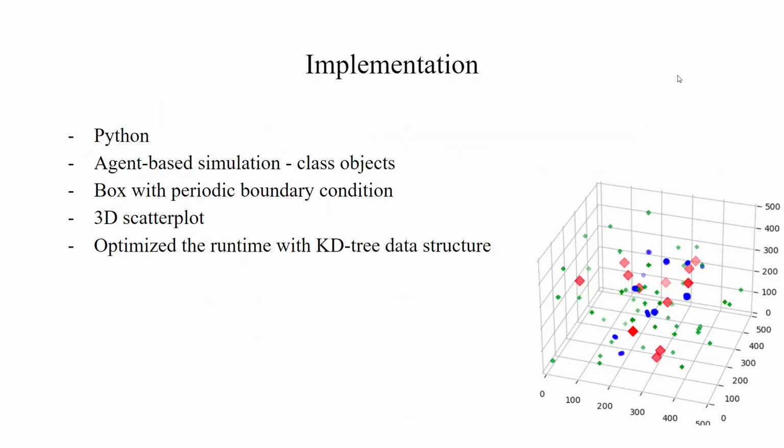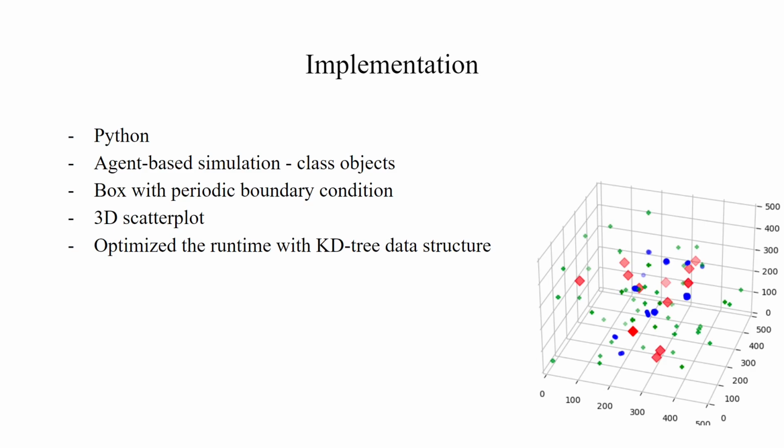To simulate this system, we implemented the model in Python. Since we have an agent-based simulation, we use class objects, so we had a predator class, a boid class, and a food class. In the main script, the simulation box was created, the class objects interact, and the system evolves over time. The model uses periodic boundary conditions, meaning that if an object crosses the borders of the box, it reappears on the opposite side of the box.